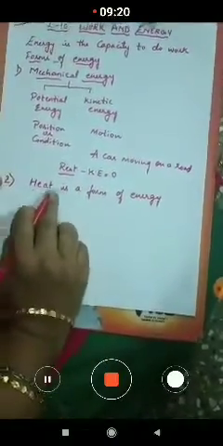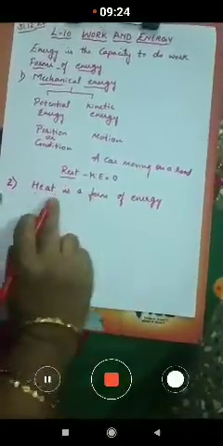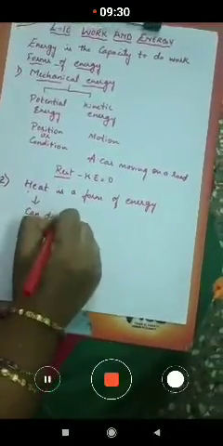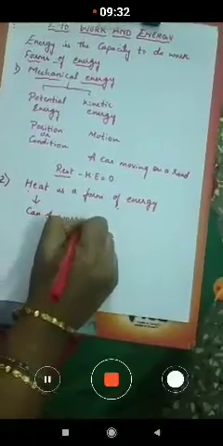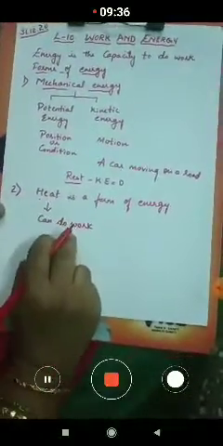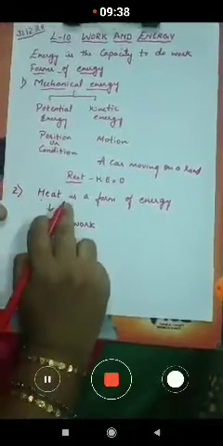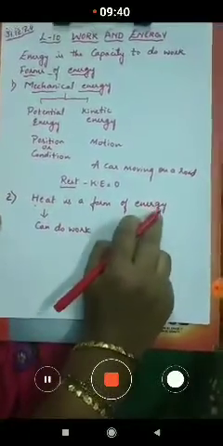Okay, so why do we call heat a form of energy? Because heat can do work. So with the help of heat, work can be done. As work can be done, it is called a form of energy.